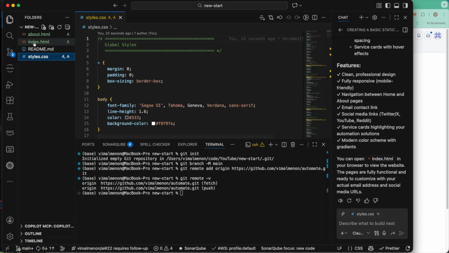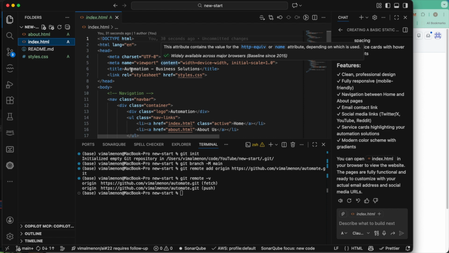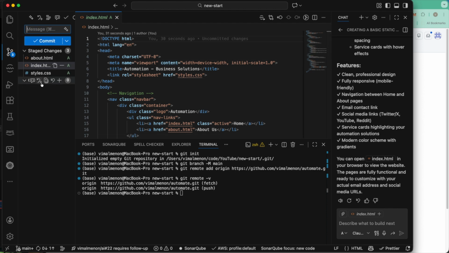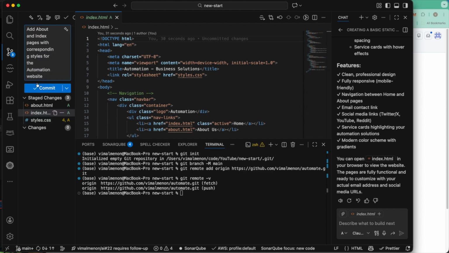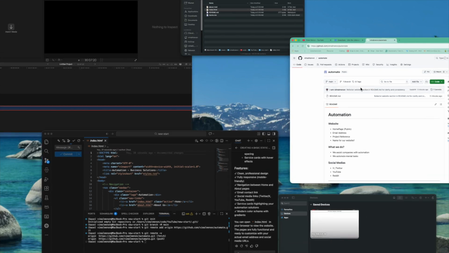But the thing to note here is, we are starting something from scratch, and we don't want everything to be perfect from day one. We can start with basic stuff, and then we can make it better and better, right? So I'll commit this change, and we will see how it looks.